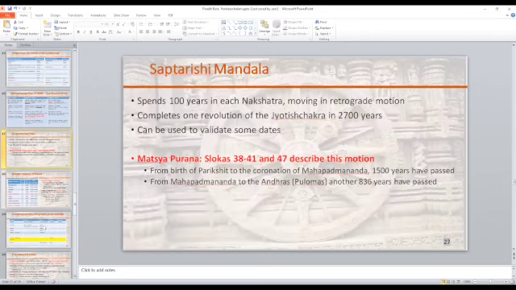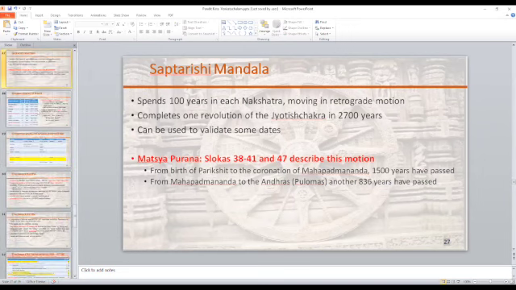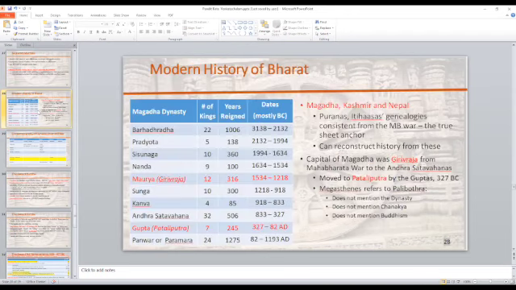But the point is, it was distorted. So the question is, what are the correct dates? We have to first understand and acknowledge that what you find in Wikipedia is wrong. What you find in our textbooks is wrong. They are wrong because of distortions done by the British. Now, the good thing is that the British are not trying to hide the fact that they made distortions. So anybody who is interested can actually Google and find the evidence of those distortions.